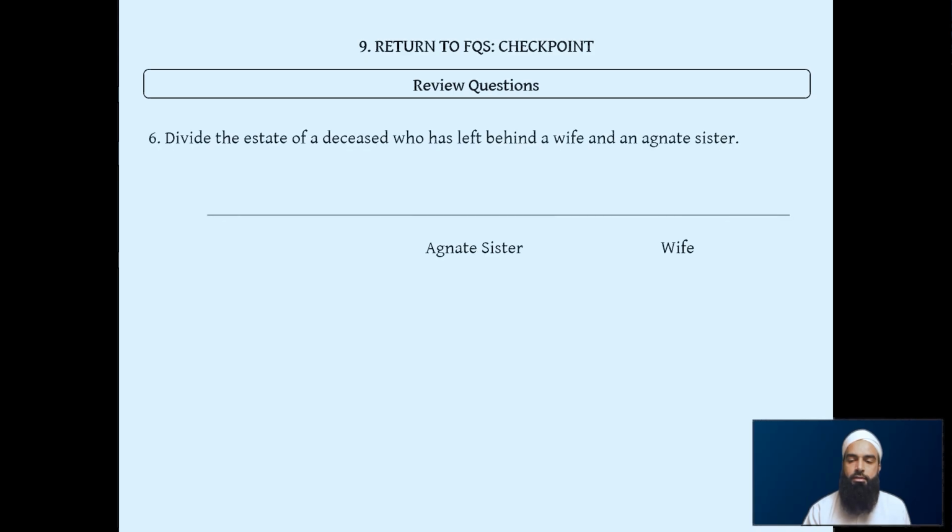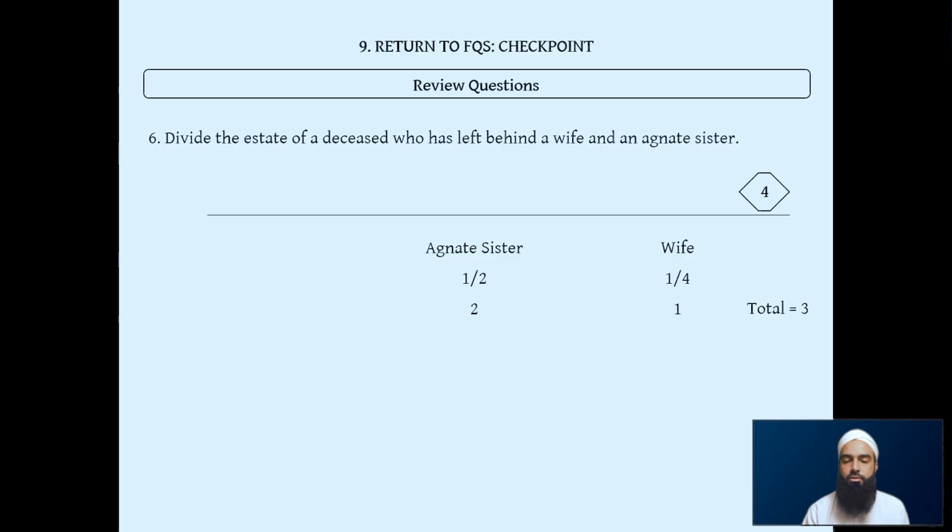Wife, agnate sister. What happens in this case? Now to reveal the answer, the wife, because there's no children, gets a quarter. Agnate sister gets a half. So we see that there's group 1 only, half and quarter, and we use the bigger divisor, the quarter, the 4, so we make that in as our divisor. So the wife will get 1/4 of that 4, which is 1. Agnate sister gets half of which is 2. 2 plus 1 is 3. We know this is a rad mas'ala.